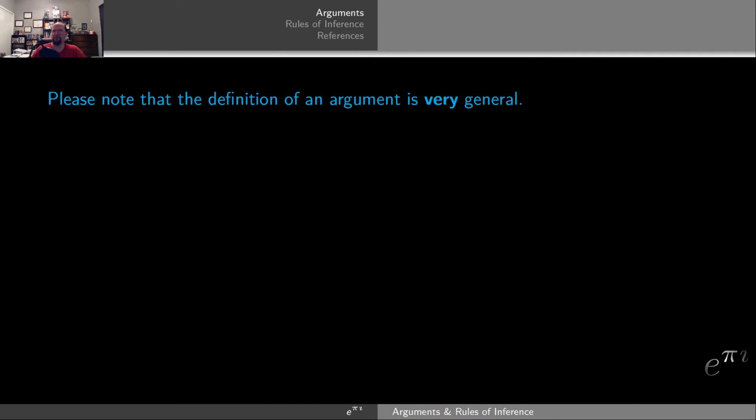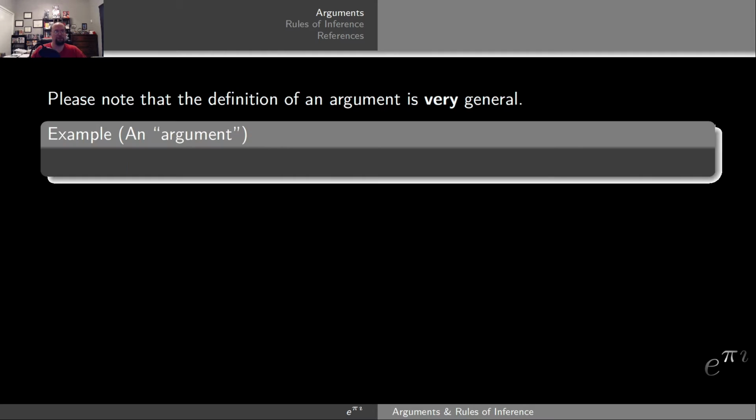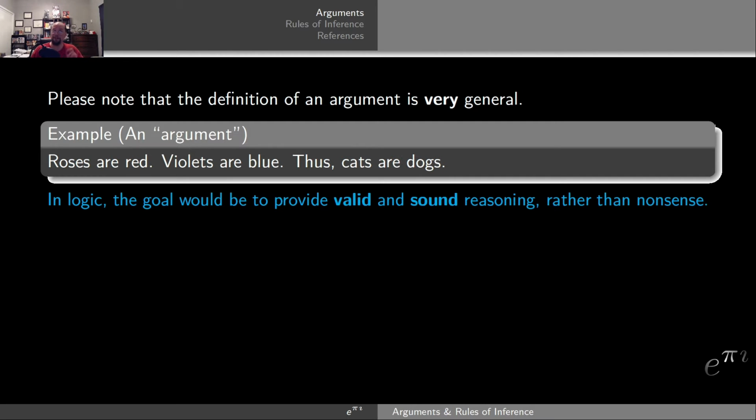Please note that the definition of an argument is very general. In particular, here's an example of something that can be classed as an argument given the definition we already have. Roses are red, violets are blue, thus cats are dogs. If this sounds like nonsense, it's only because it is. So, how do you tell between a good argument and a bad argument? Well, that's actually going to be one of our goals. In logic, the goal will be to provide valid and sound reasoning rather than nonsense like this.